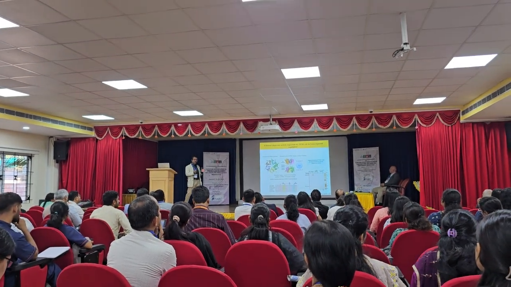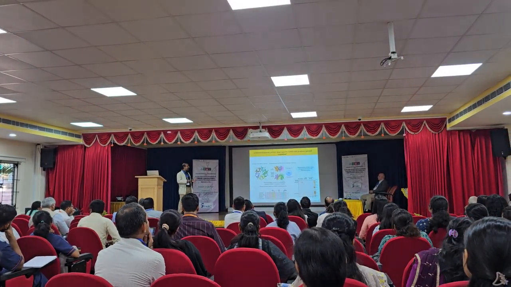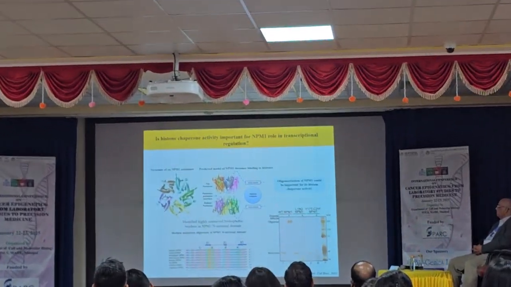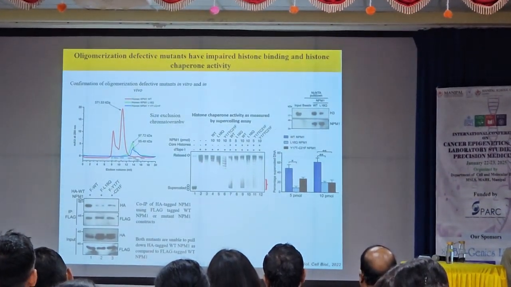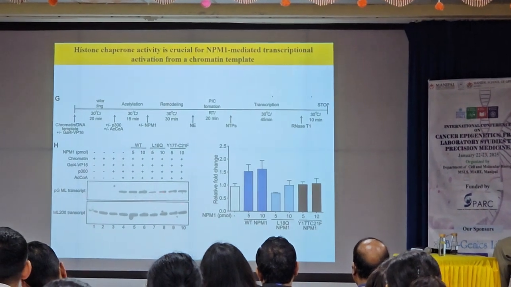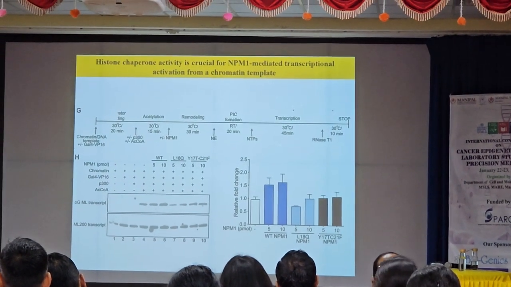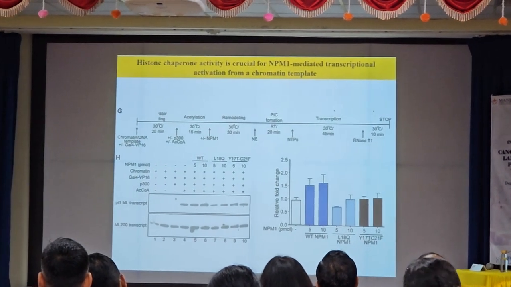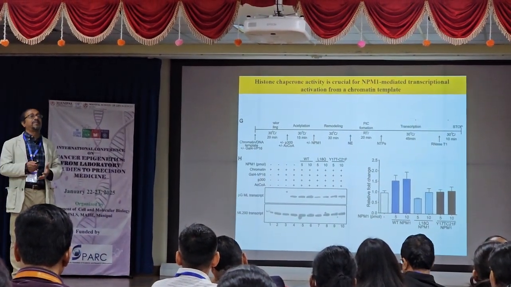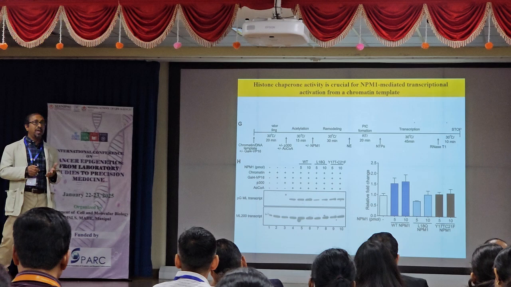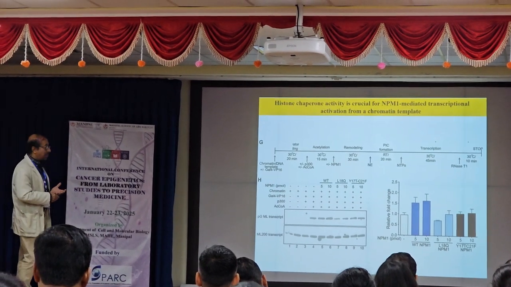NPM1, the protein gets aggregated. And we find that the mutant which cannot aggregate cannot do the chaperone activity. Neither can it induce the transcription. So, the aggregation of the protein, or oligomerization of the protein, better to say, and the acetylation is a key factor for RNA polymerase II-driven transcription by NPM1.